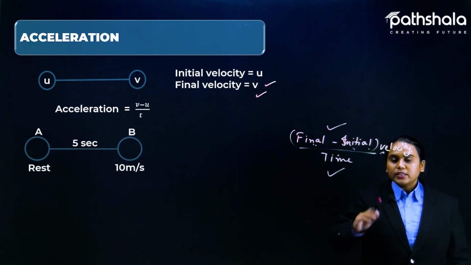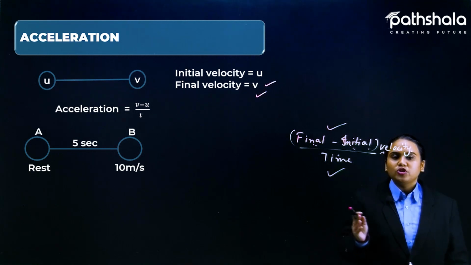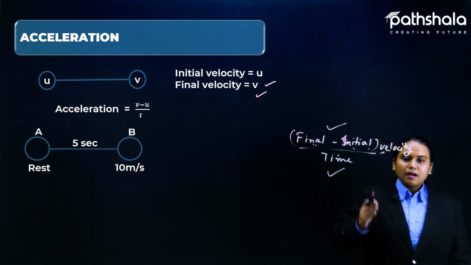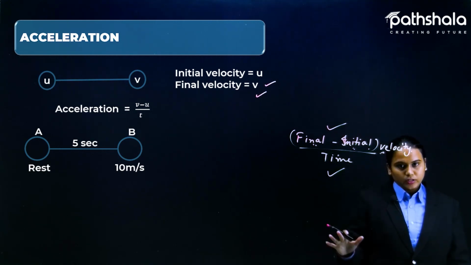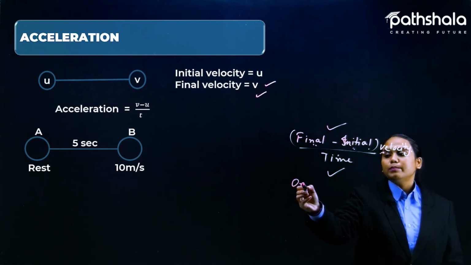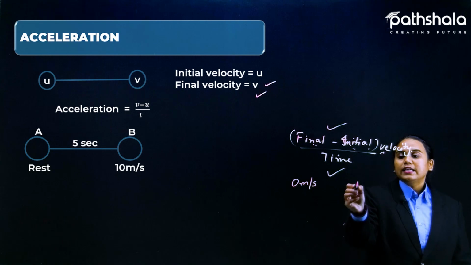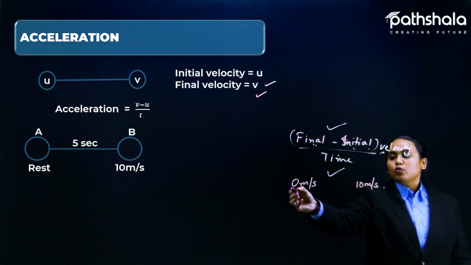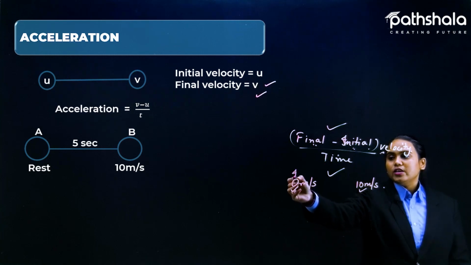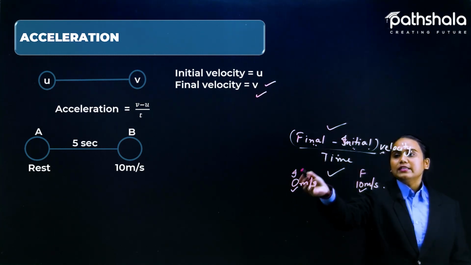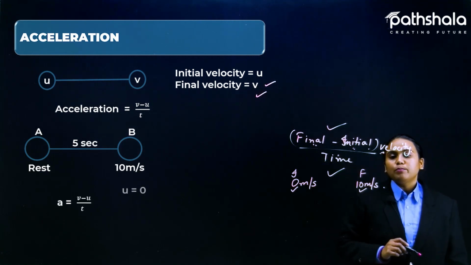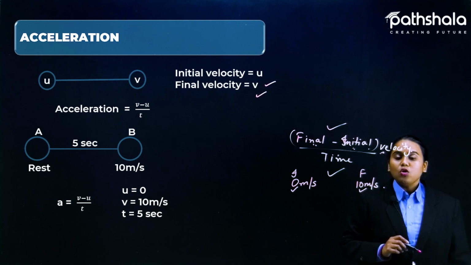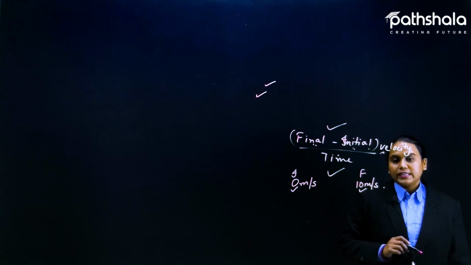So let's suppose an object that was at rest earlier is now at some velocity, and within 5 seconds it has changed its velocity. Earlier it was 0 meter per second, and now it is at 10 meter per second. So from 0 to 10, it is initial and it is final. So final minus initial we are talking about, and the time required to change from here to here is 5 seconds. So according to the formula we can put it like this: u is equal to 0, v is equal to 10 and t is equal to 5 seconds.